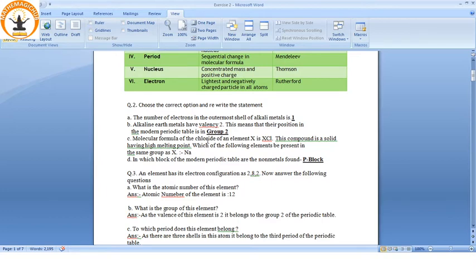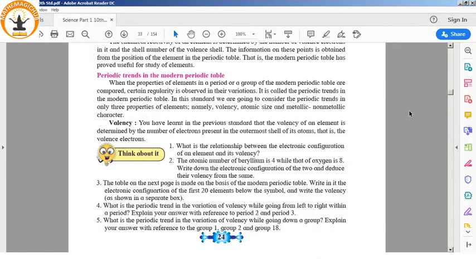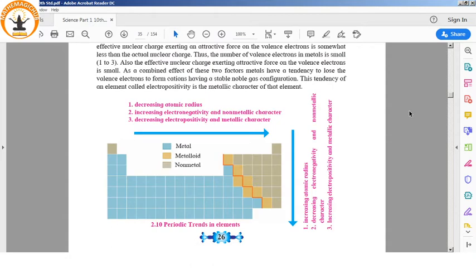In which block of the modern periodic table are non-metals found? Let's once again go to the periodic table. See, we know from left to right we move from metals to non-metals. It is very clearly shown on page number 27: increasing electronegativity and non-metal character from left to right in the modern periodic table. The electronegativity goes on increasing, and the non-metal character.